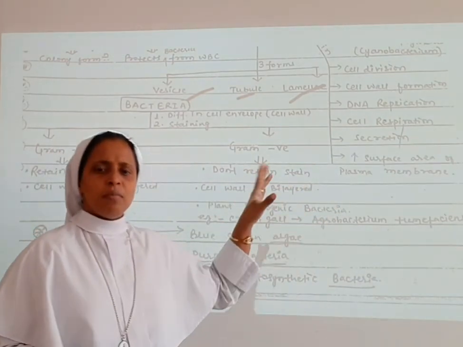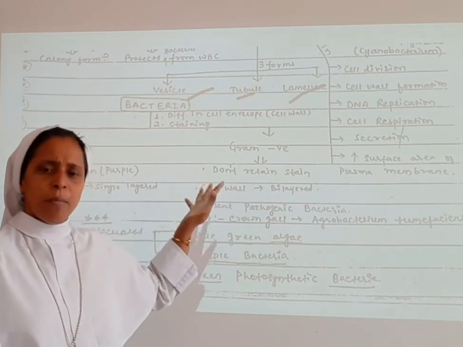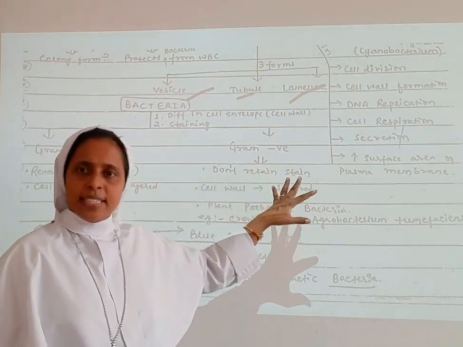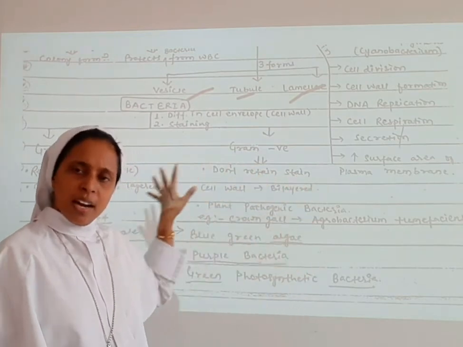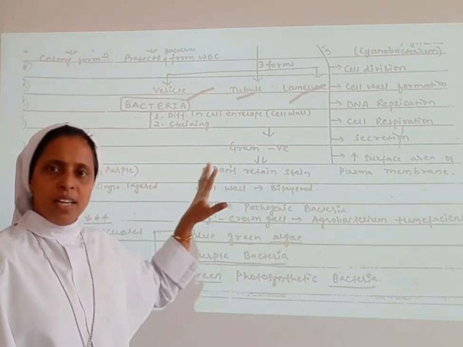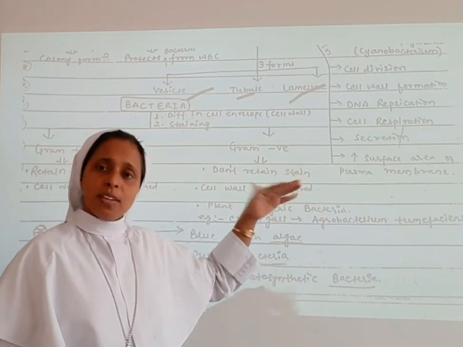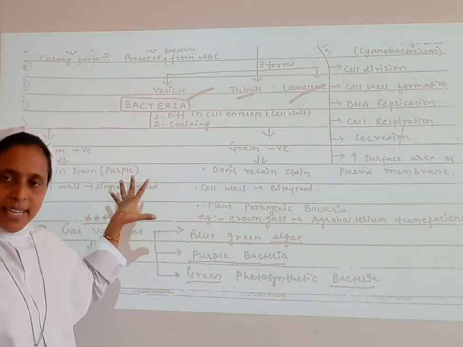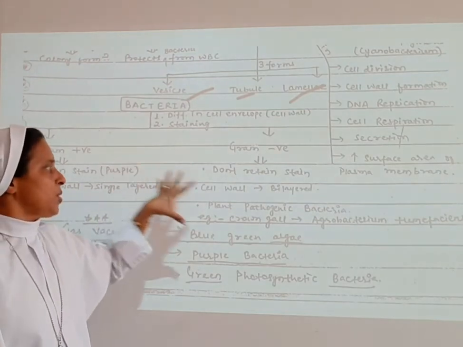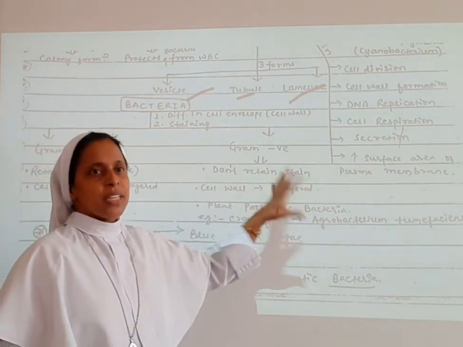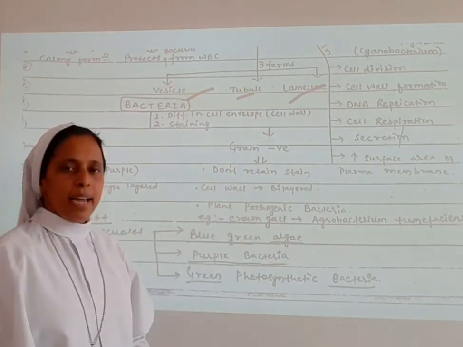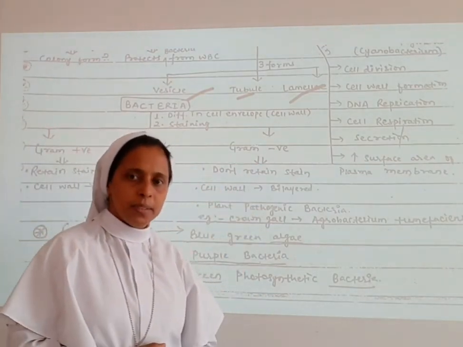One more difference you can remember: teichoic acid is present in the gram positive and absent in the gram negative. Gram negative bacteria have a wavy outer covering, which the gram positive will not have. So there are so many differences, but to remember: they retain the stain in gram positive, and here they don't retain stain. Here the cell wall is single layered, and here the cell wall is bilayered. That you have to remember.